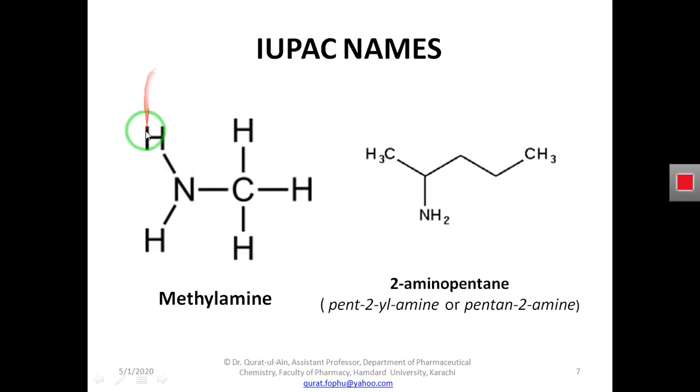So this is the functional group that we have to name either in the suffix or in the prefix.